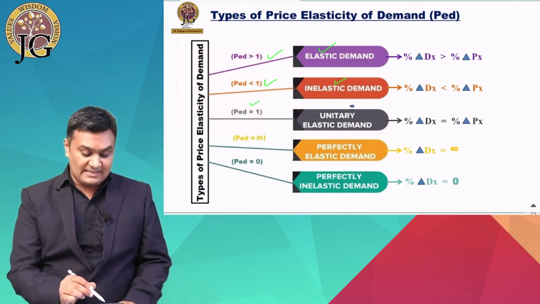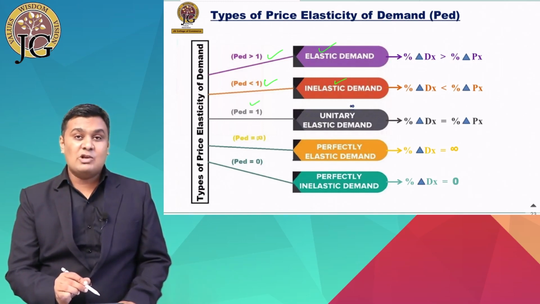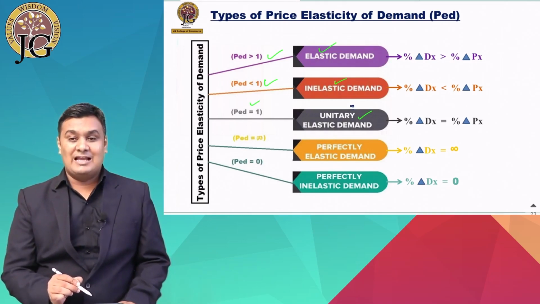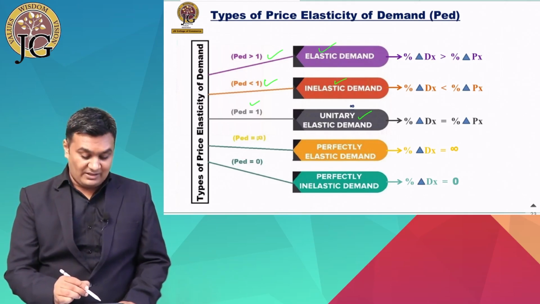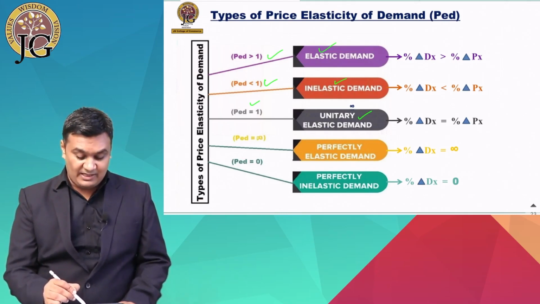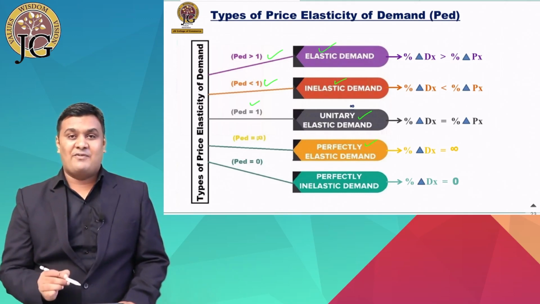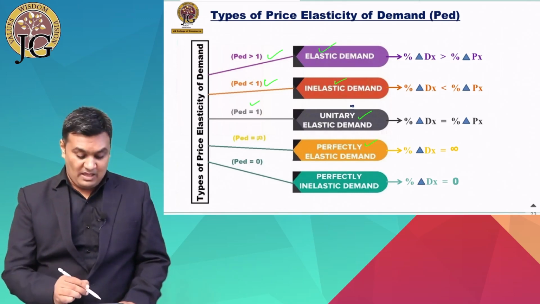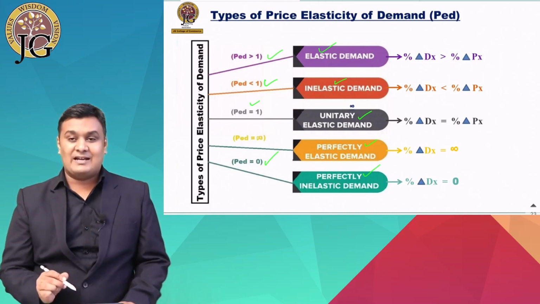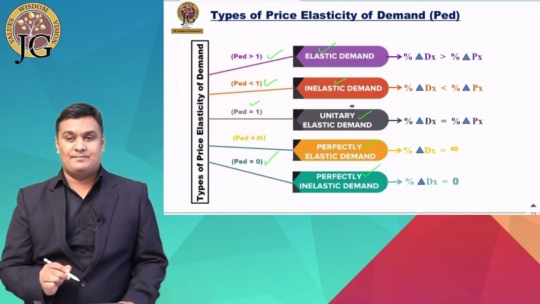When it is equal to 1, it is known as unitary elastic demand. When it is equal to infinity, it is known as perfectly elastic demand. When it is equal to 0, it is known as perfectly inelastic demand.